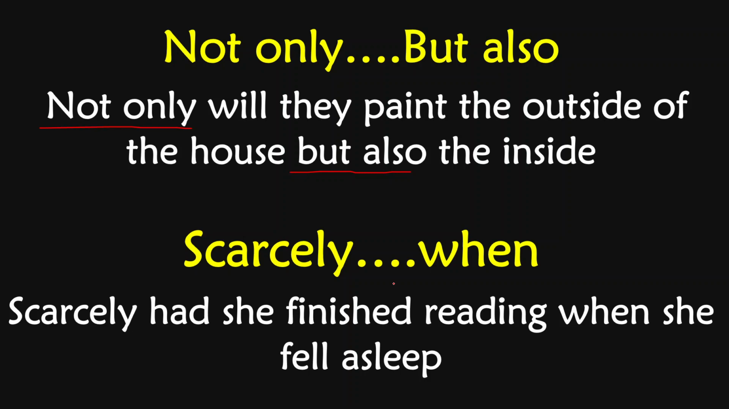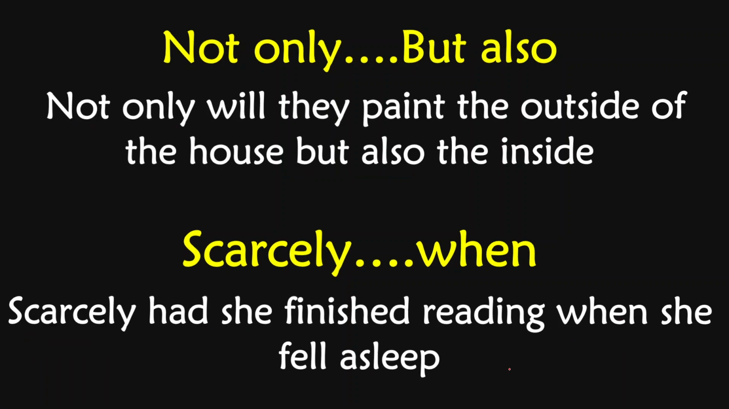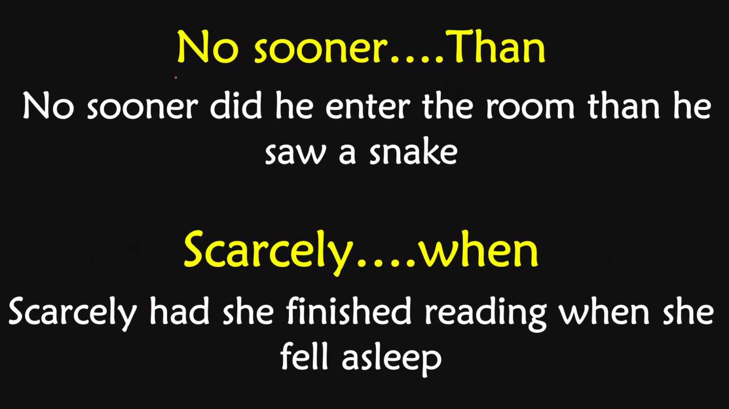What is next? Scarcely when. You can use hardly when instead of scarcely. Scarcely had she finished reading when she fell asleep. Instead of scarcely we mostly use hardly when. Hardly had she finished reading when she fell asleep. Like this you can make sentences. What is the next? That is no sooner than. This is the pair. No sooner did he enter the room than he saw a snake. This is the correlative conjunction pair. What is next? Scarcely when. Scarcely had she finished reading when she fell asleep.